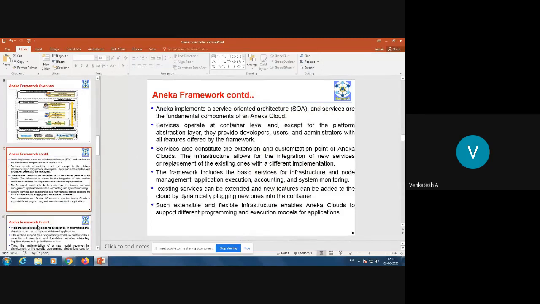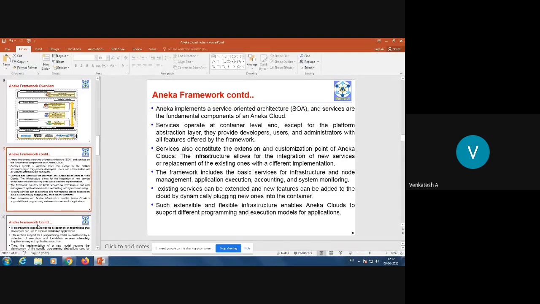Aneka implements a service-oriented architecture, and services are fundamental components of an Aneka cloud. Not only Aneka, every cloud platform implements service-oriented architecture, be it Salesforce, AWS, Aneka, or any cloud. Services are the fundamental components of any cloud computing platform. Services operate at container level, except for the platform abstraction layer. They provide developers, users, and administrators with all the features offered by the framework.